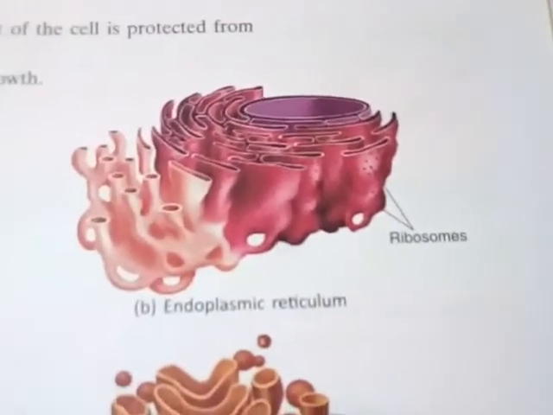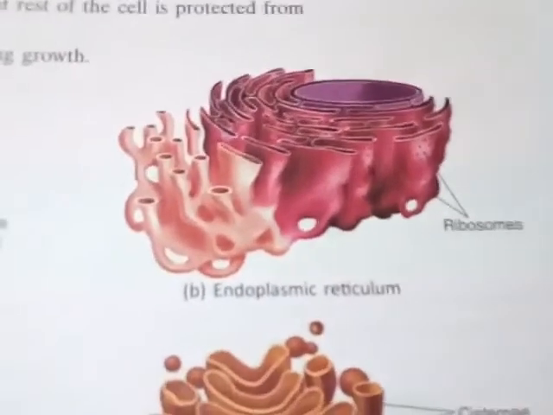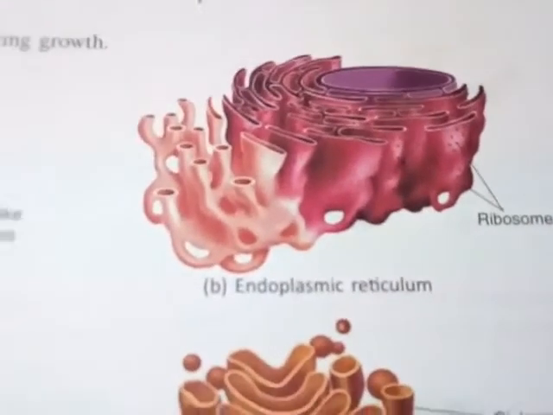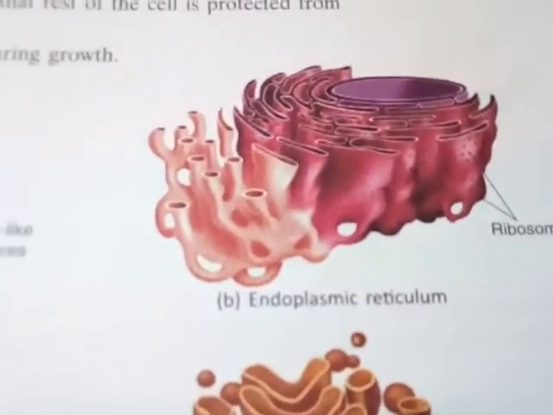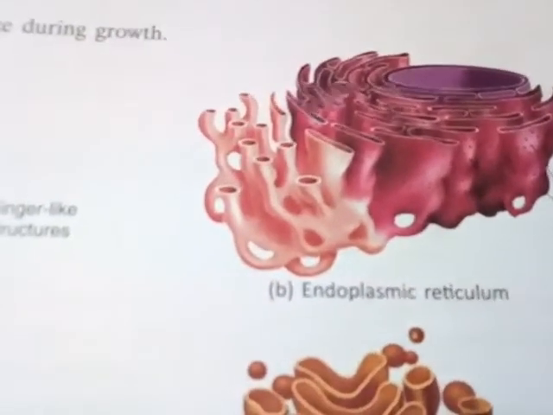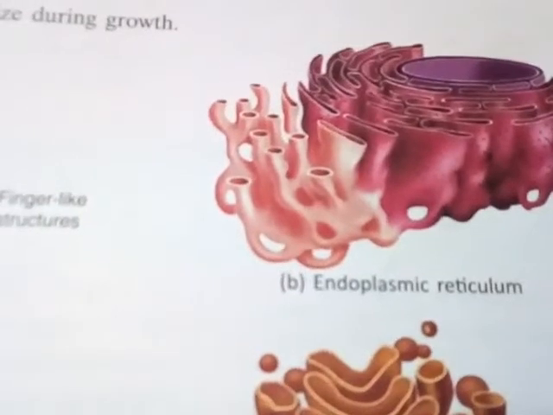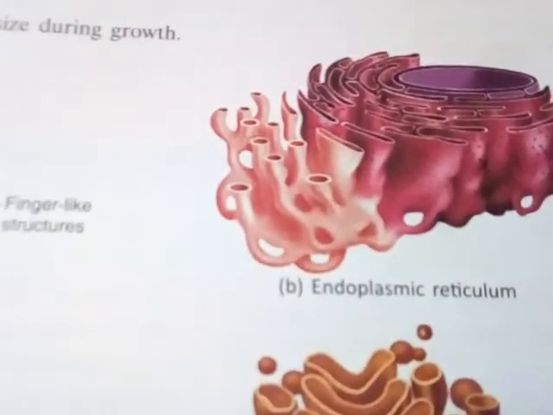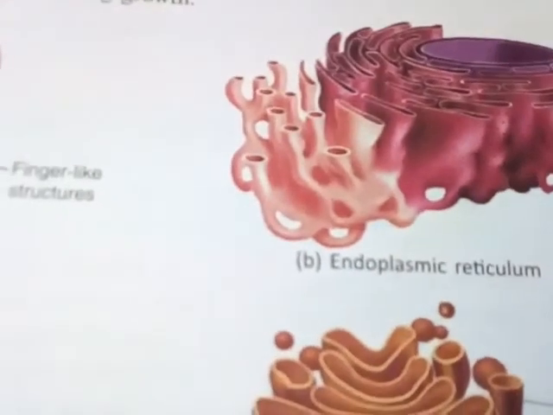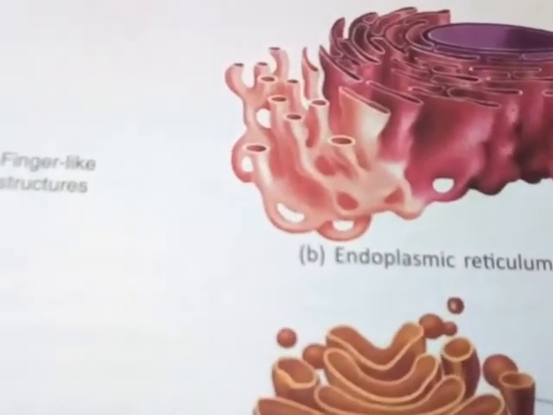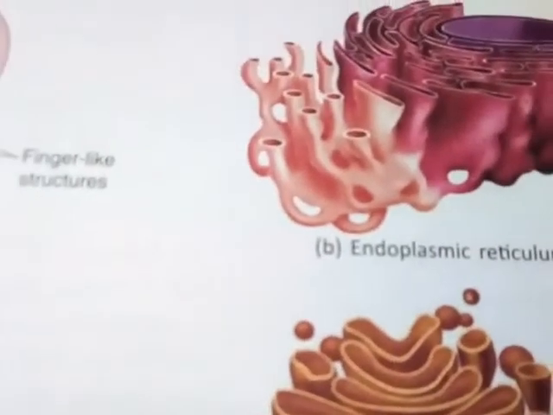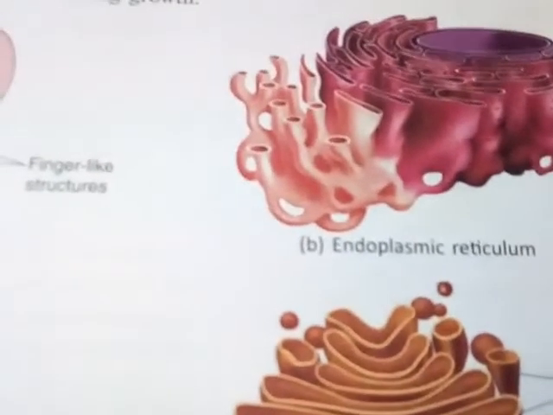Suppose this type of question may come in your exam: what is present in the endoplasmic reticulum? At that time you have to write ribosomes. Okay, ribosomes are present. The outer surface of the membrane is either smooth or rough. The presence of these ribosomes makes it rough endoplasmic reticulum, and the absence of ribosomes makes it smooth endoplasmic reticulum.